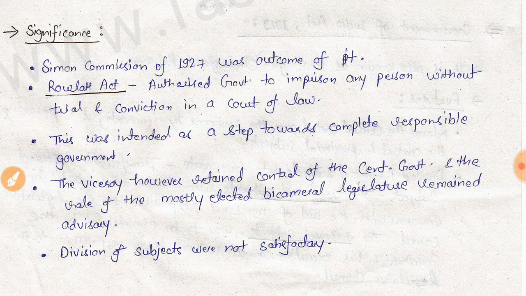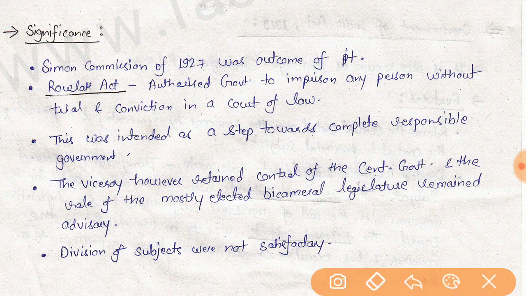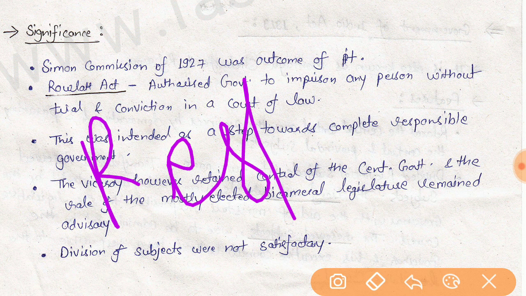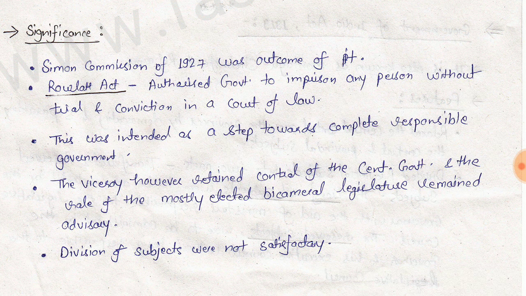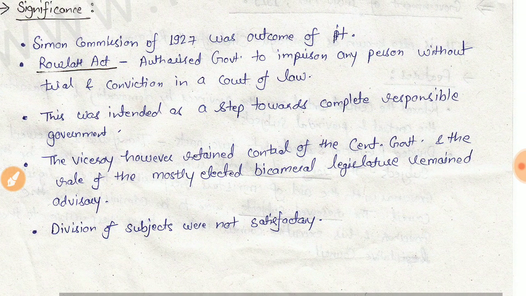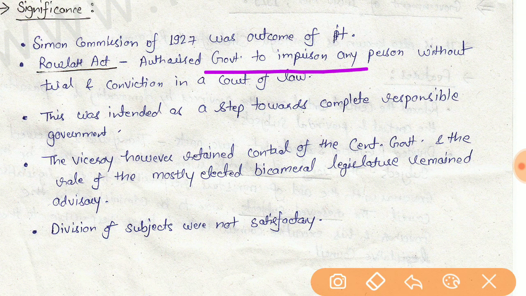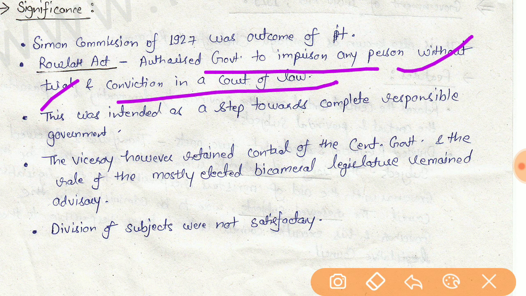So what is the significance of this act? It was the first time that the British government declared its intention of introducing responsible government in the country. After this act, the Simon Commission was formed in 1927, and the Rowlatt Act, which authorized the government to imprison any person without trial and conviction in a court of law.